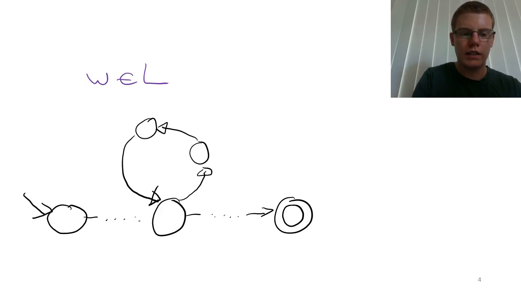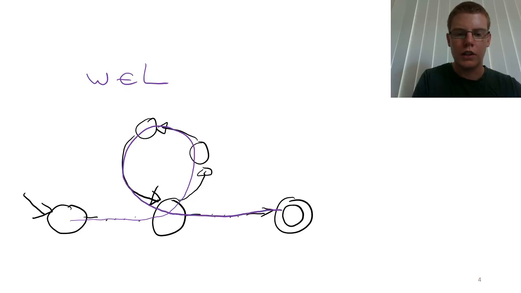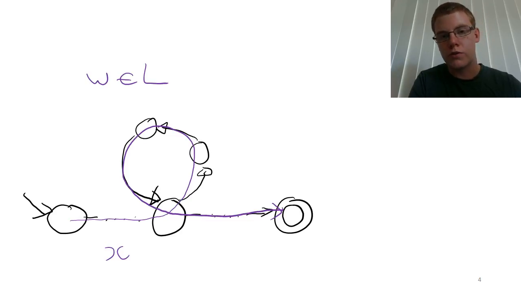So, let's say that this string is accepted and follows this path through the loop and then goes and does something else. So what we can say is that the first part of the string we can denote as X. Then we have a part of the string that is the first bit to go through a loop, the bit that goes through that loop just once. And we are going to call that Y.